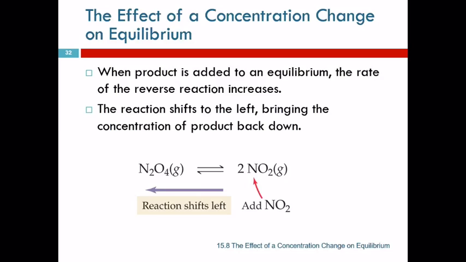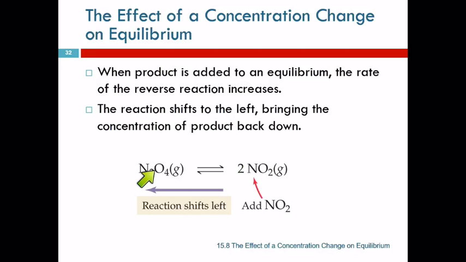When we add product to an equilibrium, the rate of the reverse reaction increases. We talked about how the rate of a reaction is affected by concentration. If we have more of these particles, then the rate of reaction going back will be higher. That's the scientific explanation.